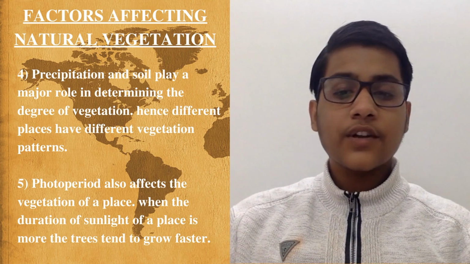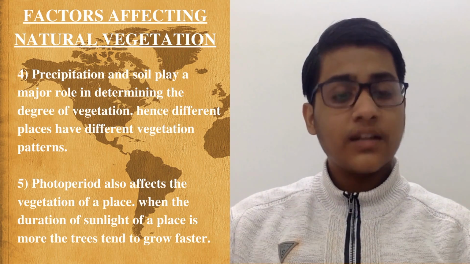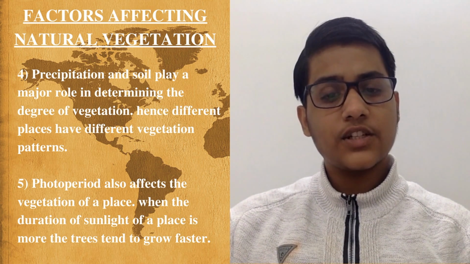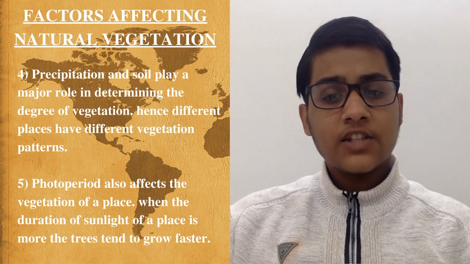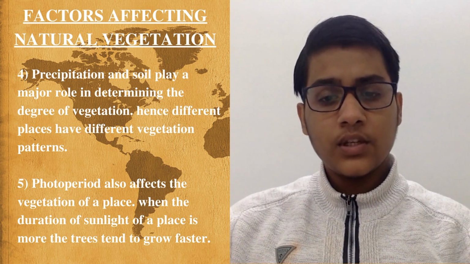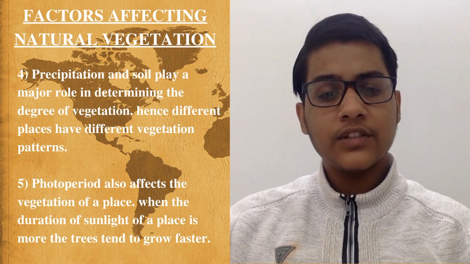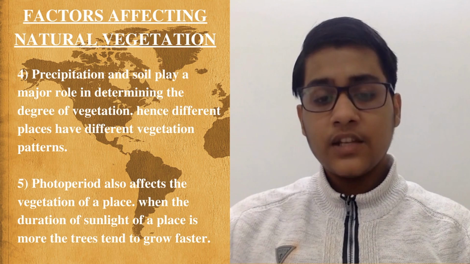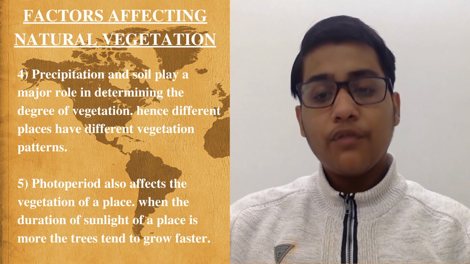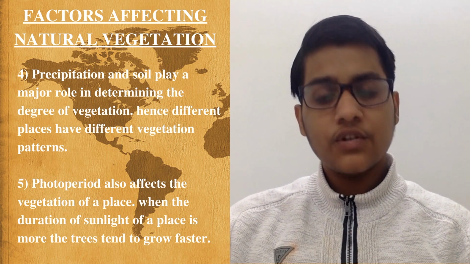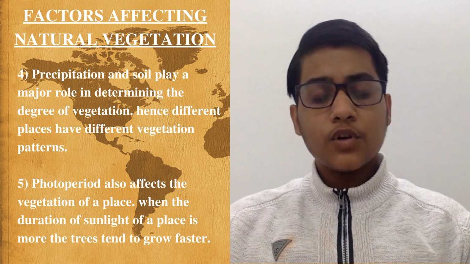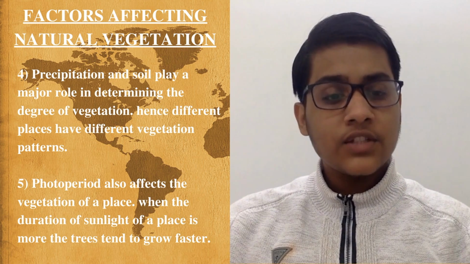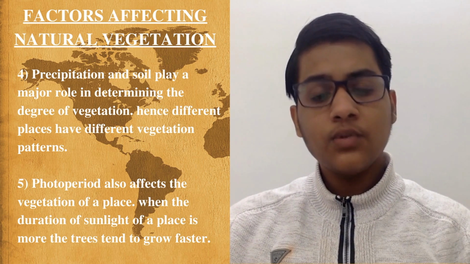The third factor is the climate, where temperature and humidity determine the character and extent of vegetation. Precipitation and soil also have a major role in determining the degree of vegetation. Therefore, various places in India have various vegetation patterns. Photoperiod also affects the vegetation of a place. Photoperiod is the amount and duration of sunlight. When the duration of sunlight is more, the trees tend to grow faster in summer.